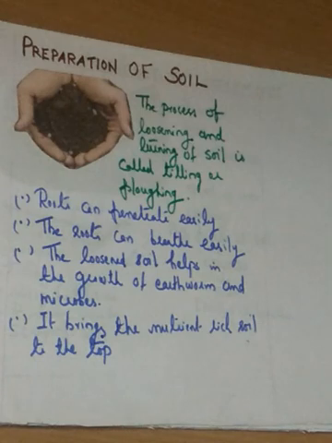So these are the advantages of the process of tilling or ploughing. 4 advantages: roots can penetrate easily, roots can breathe easily, the loosened soil helps in the growth of earthworm and microbes, and it brings the nutrient rich soil to the top.